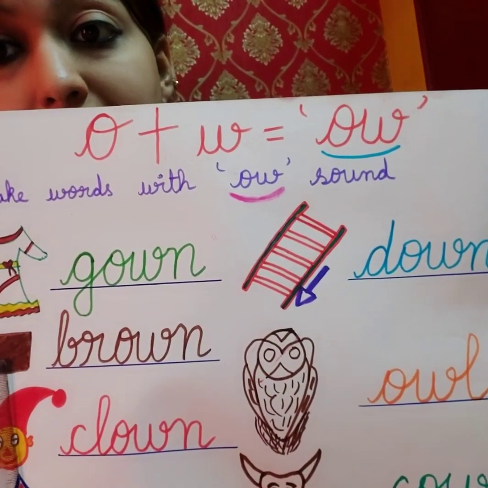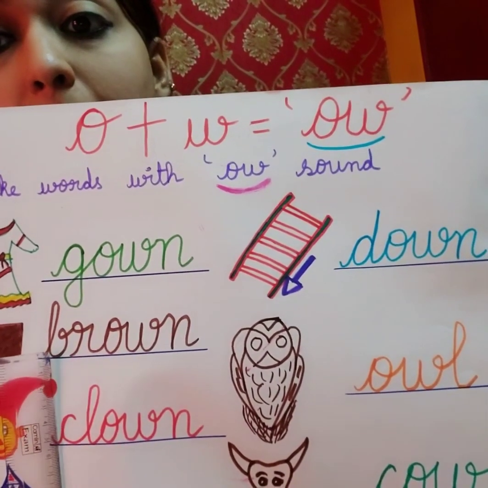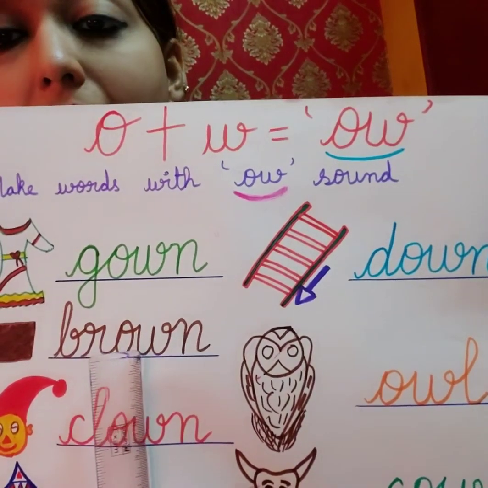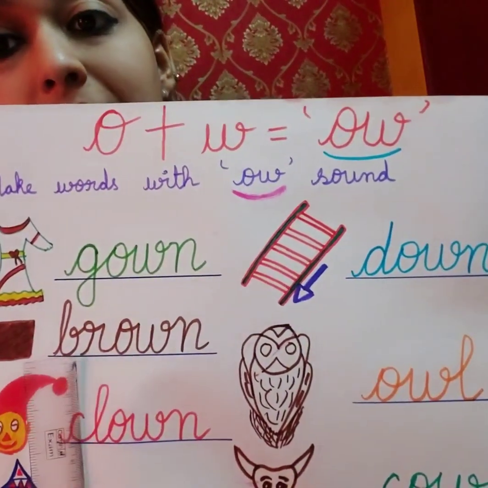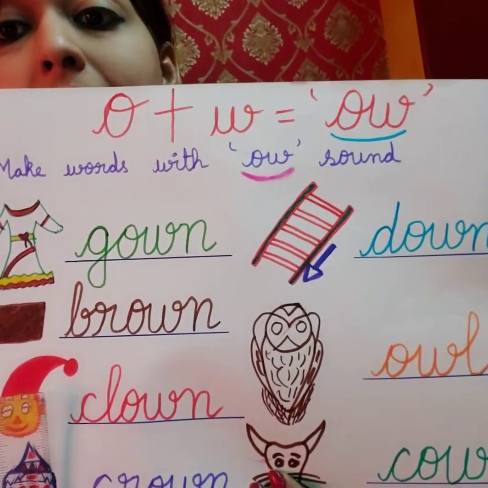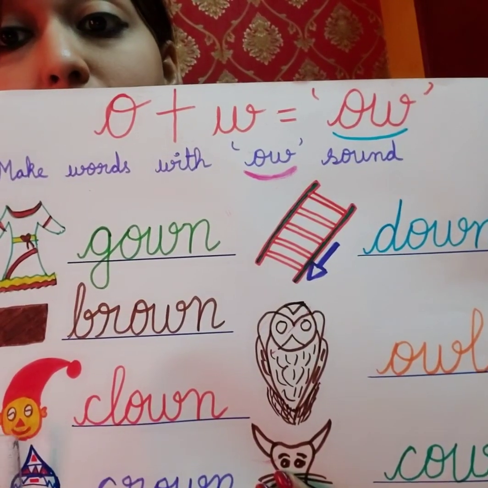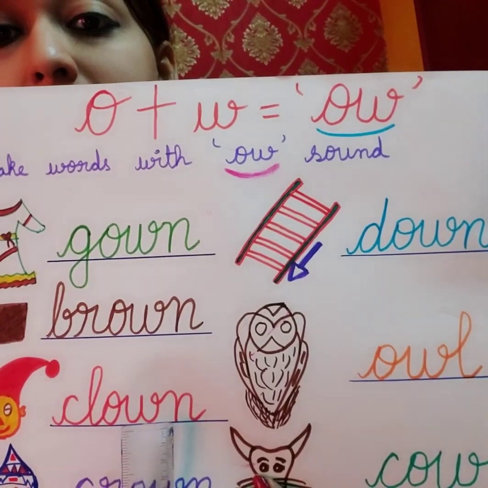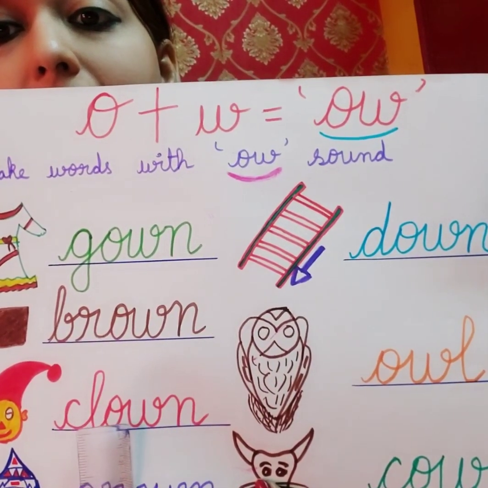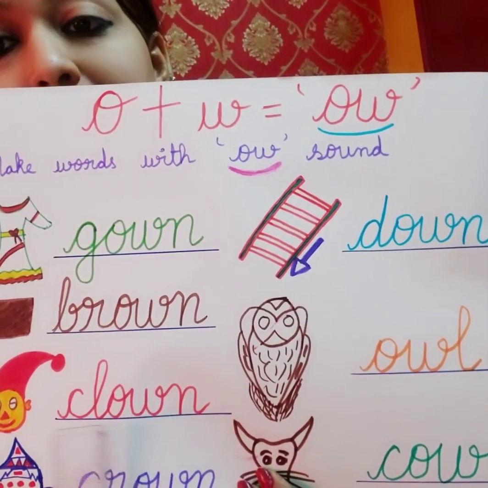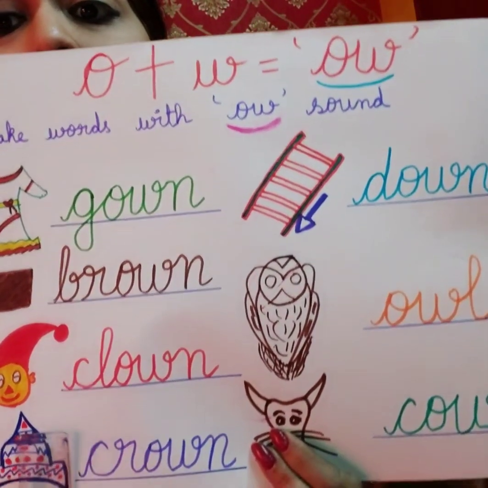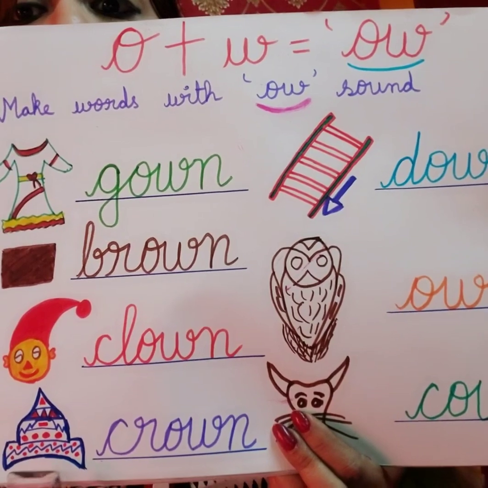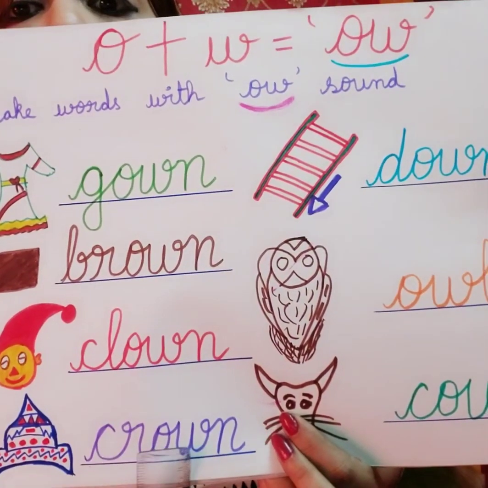This is brown color. Brown color. Right? Brown. Brown. This is clown. Clown. Clown. This is crown. Crown. Crown.